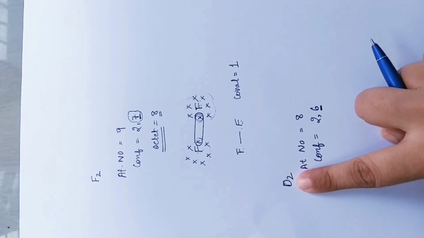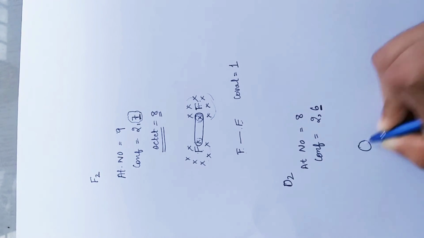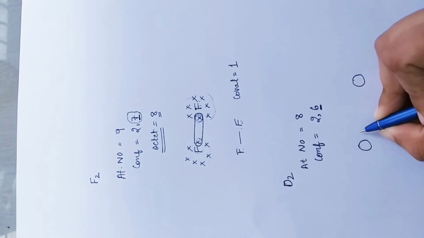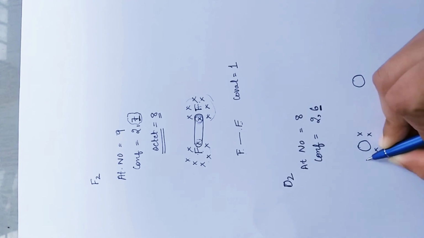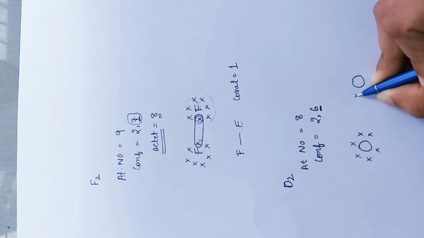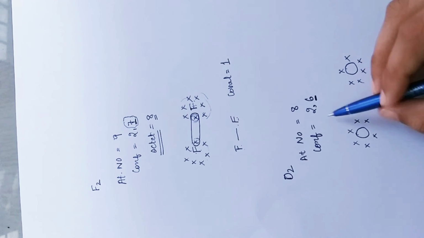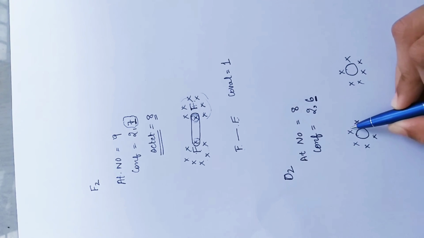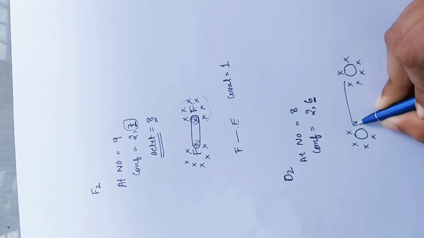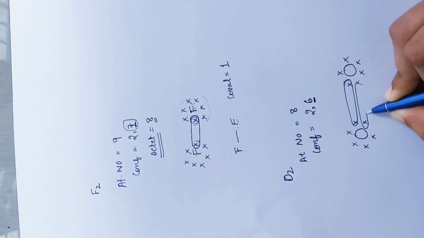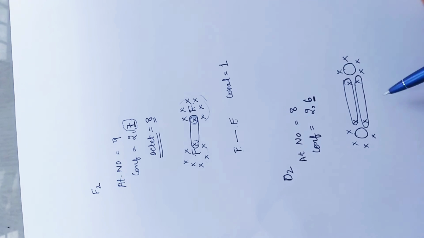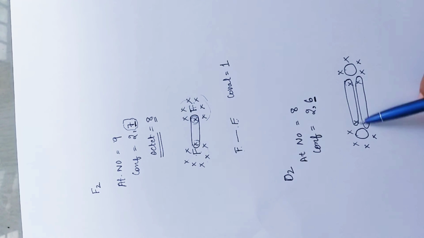You can see there are 2 oxygens, so I am going to draw 2 oxygens with their valence electrons. 1, 2, 3, 4, 5, 6. 1, 2, 3, 4, 5, 6. In order to become stable, each oxygen is going to form 2 covalent bonds, meaning they share 2 electrons with each other.